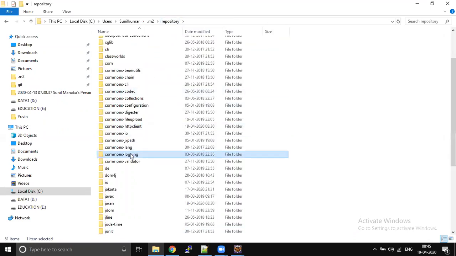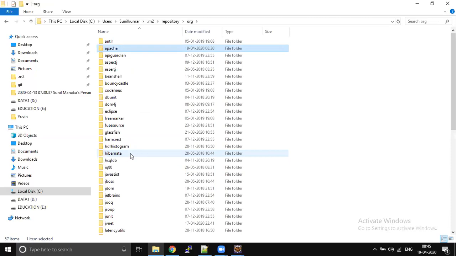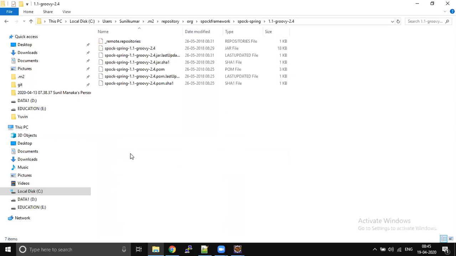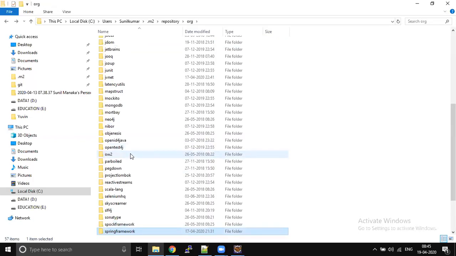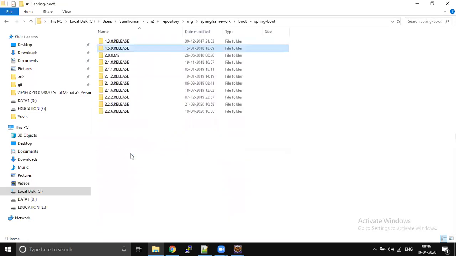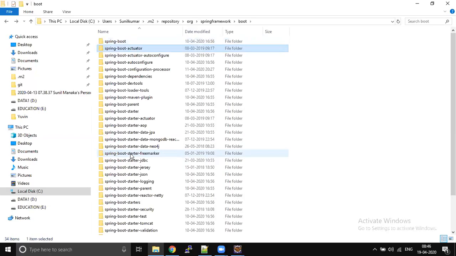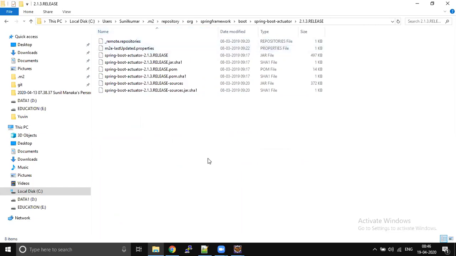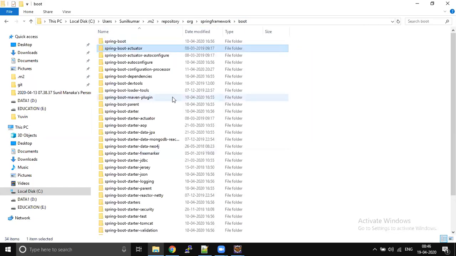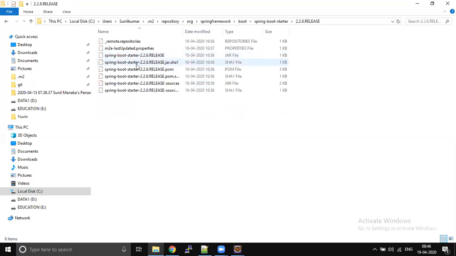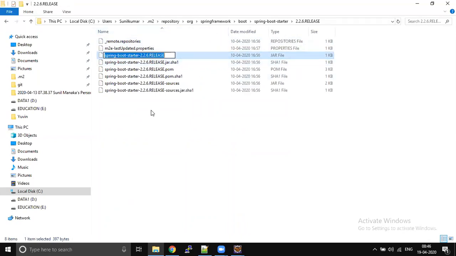Let's go to Spring, org, Spring Framework, Boot, Actuator, starter. Yeah, so this is the jar. This is the jar file which is going to be used.